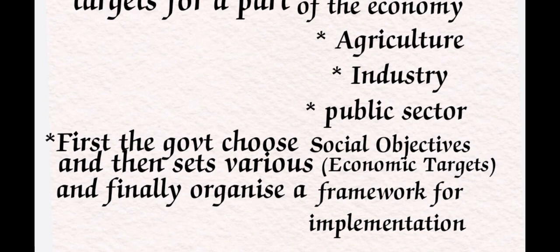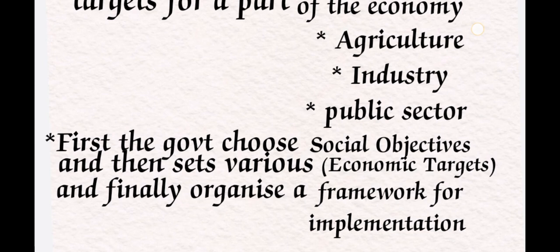So they first give preference to the social objectives, and then go to the economic targets. Finally, the government sets the specific important objectives and targets, and tries to implement them.